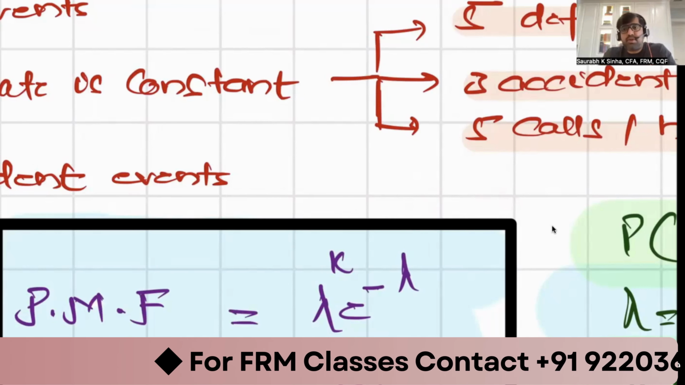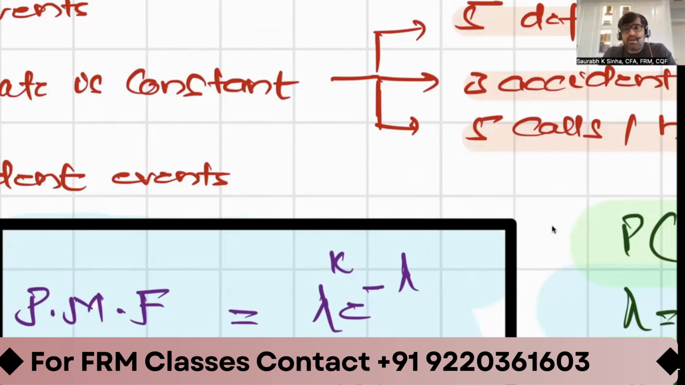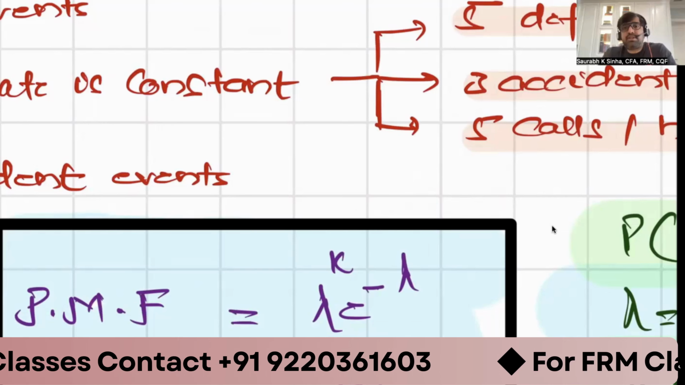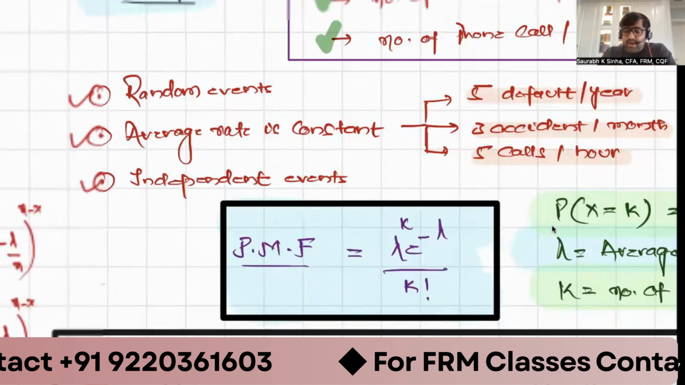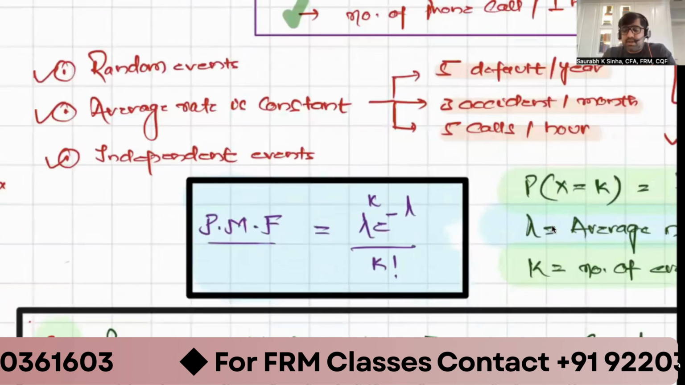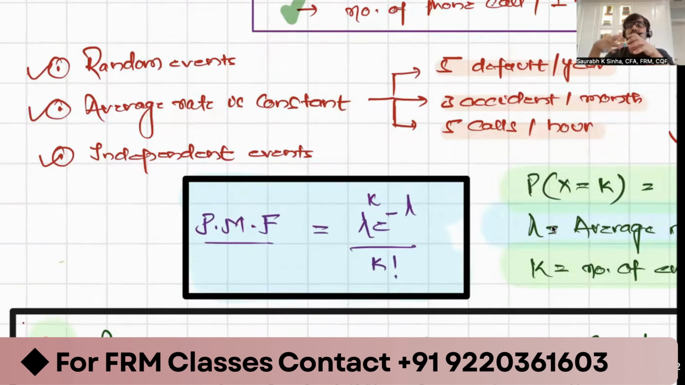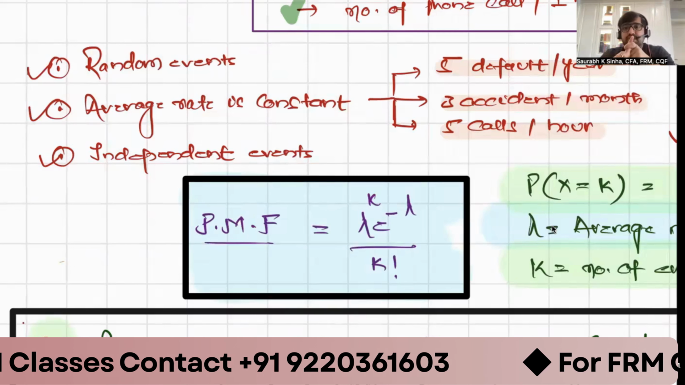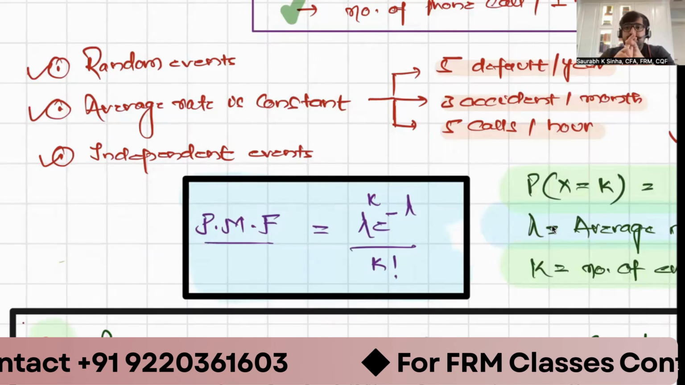How can you find the variance? Integration of probability into x minus mu raised to the power 2. If you do that, you will get the variance as lambda. I don't want to enter into the derivation of variance, but now you have a method to derive the probability mass function of Poisson distribution and the variance of Poisson distribution.